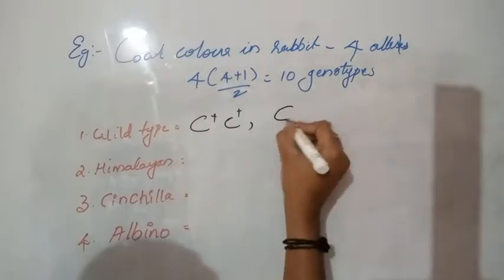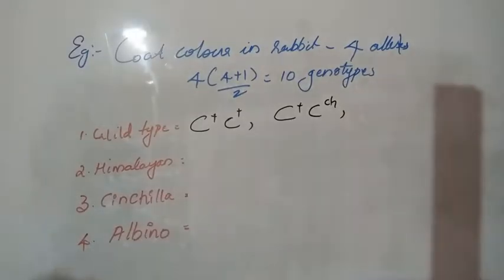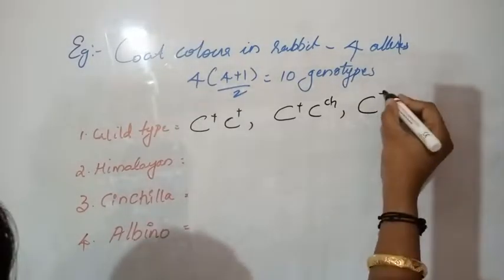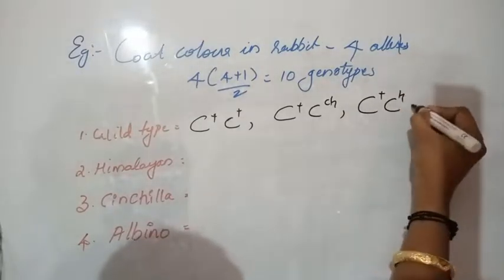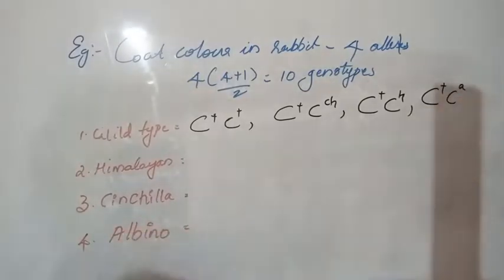Then C plus CCH also shows wild. Then C plus CH also shows wild. C plus CA also shows wild type. That is the agouti type.